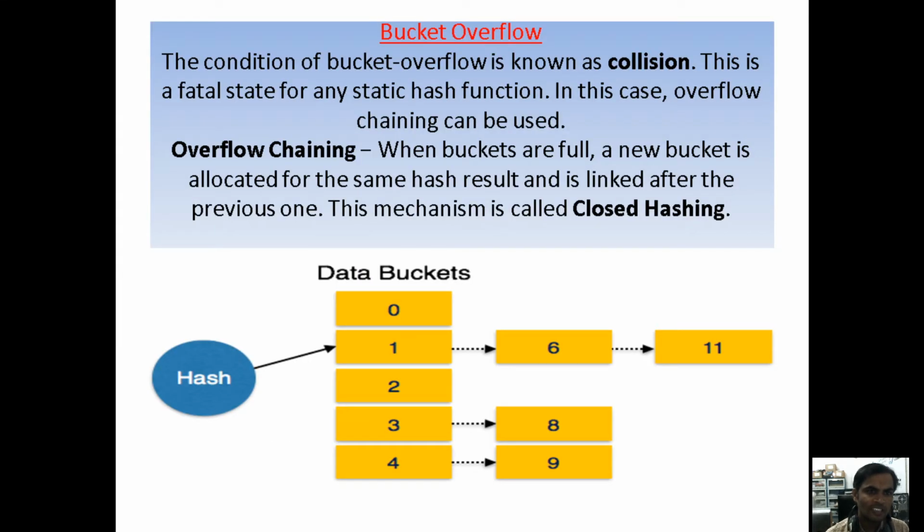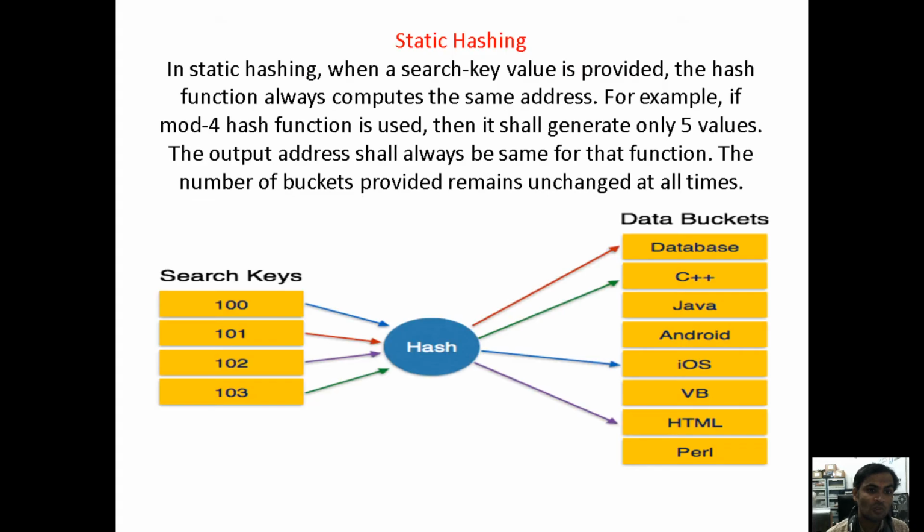Now just now I said overflow: the bucket overflows. Based on the index position, index 0 1 2 3 4, maybe under the 0 index we have a value.